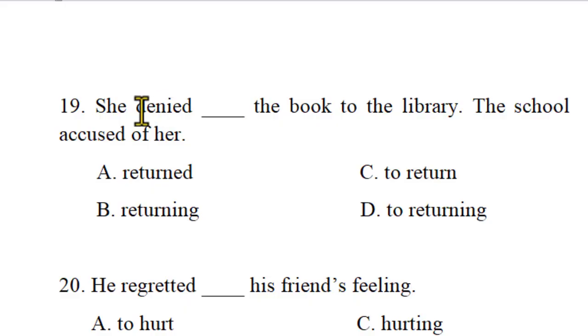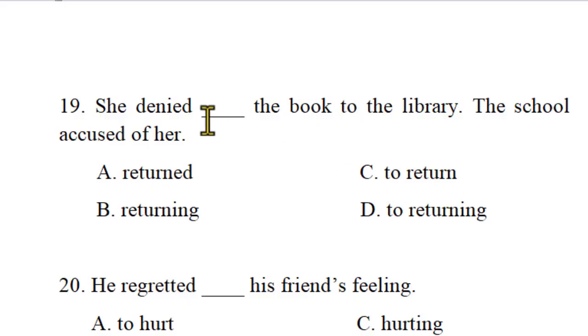She denied returning. One option: she denied to return. A and D are not the answer because we don't have such verb patterns here. Such a structure is not possible to complete the question. She denied returning. She denied to return. We cannot say it like this. It's not true. But she denied returning means she refused to return the books to the library that she borrowed, and the school accused her.